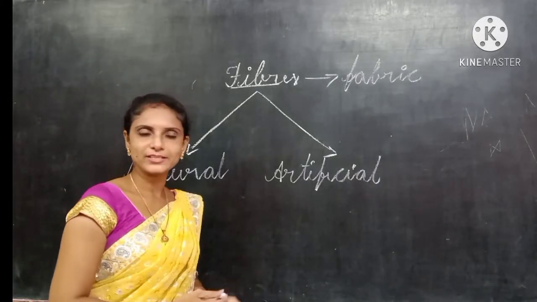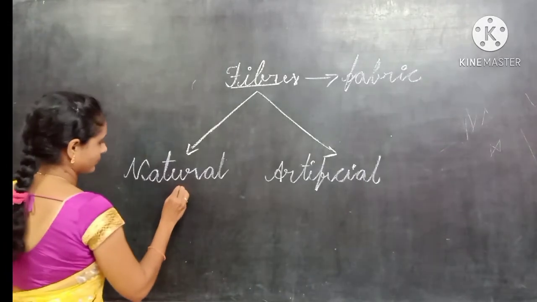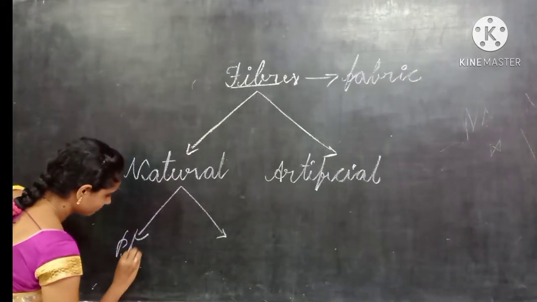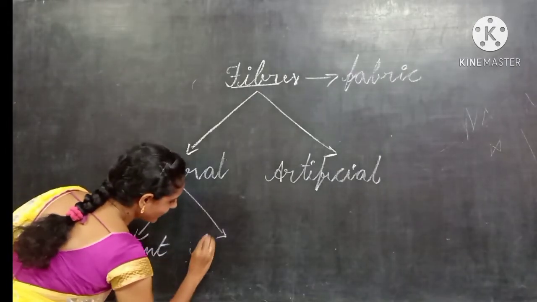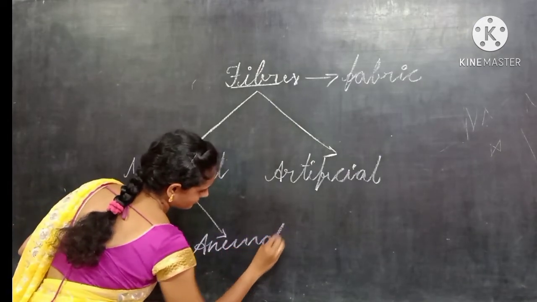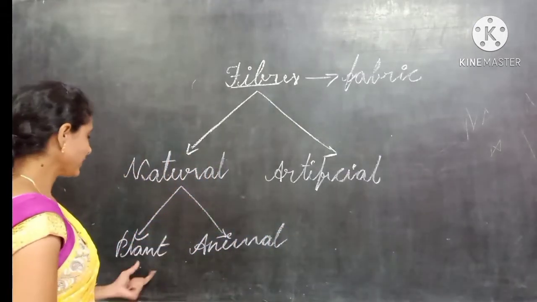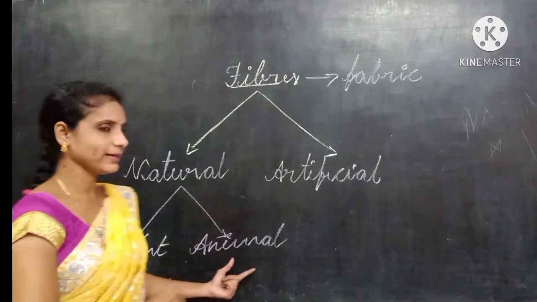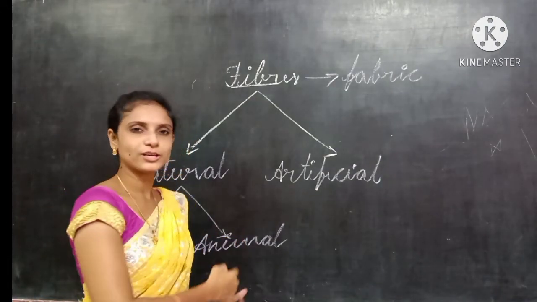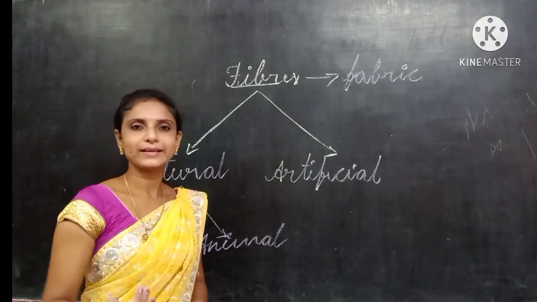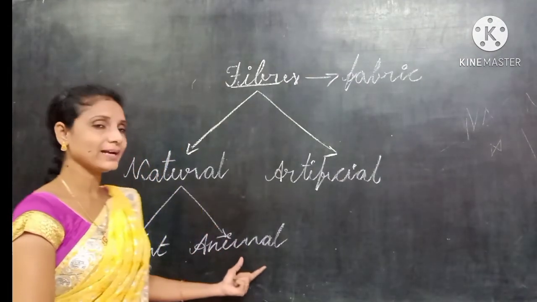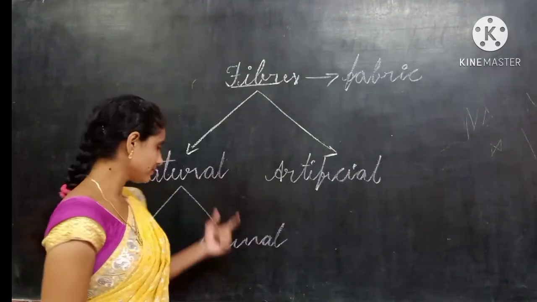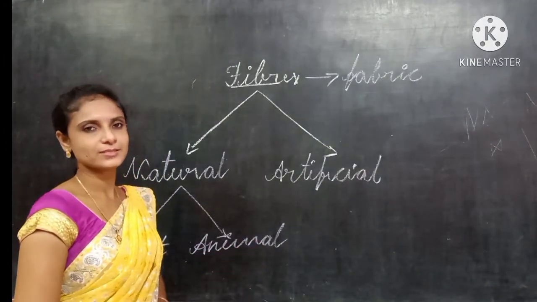Natural fibers again divide into two types, that is plant fibers and animal fibers. If we obtain fibers from plants, those are called plant fibers. If we obtain fibers from animals, those are called animal fibers. Now, once recall, what are the examples of plant fibers and animal fibers? In the 6th class, we already discussed all these.